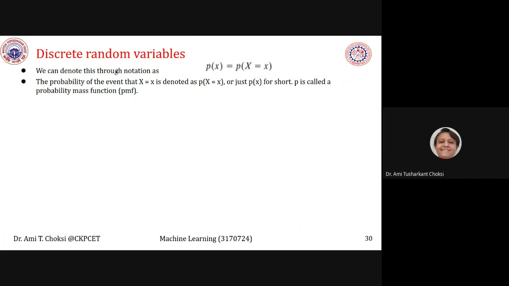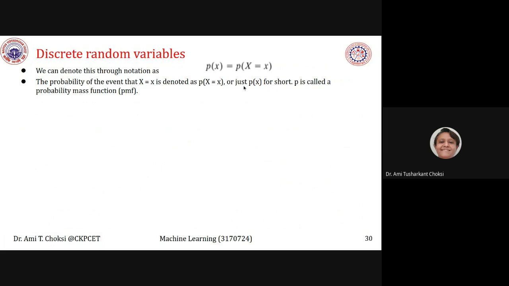We can denote this through the notation as probability of X, that is equal to probability of capital X is equal to x. The probability of the event that X is equal to small x is denoted as p of X is equal to x, or just p of x for short. P is called a probability mass function.